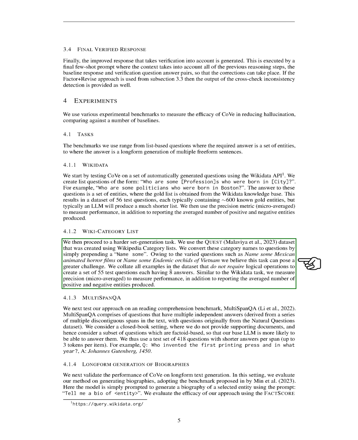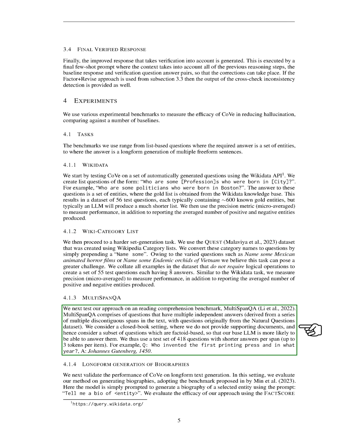Next, we moved on to a more challenging task. We used the Quest dataset, which was created using Wikipedia category lists. We turned these category names into questions by simply adding, name some, at the beginning. We believe this task is more challenging due to the variety of questions, such as, name some Mexican animated horror films, or, name some endemic orchids of Vietnam. We gathered all examples in the dataset that didn't require logical operations to create a set of 55 test questions, each having around 8 answers. We used the same measurement methods as in the Wikidata task.